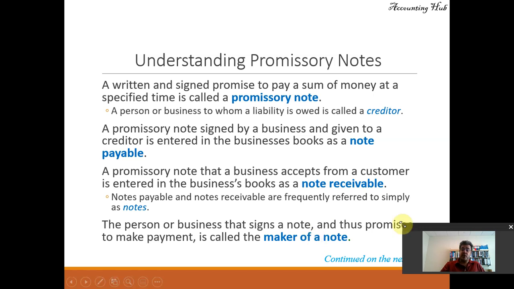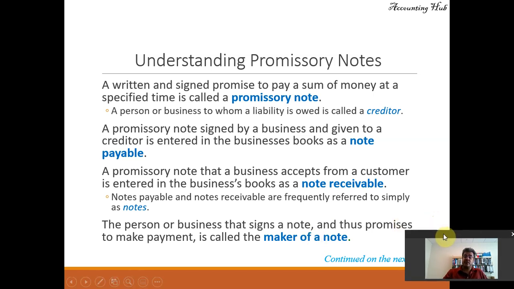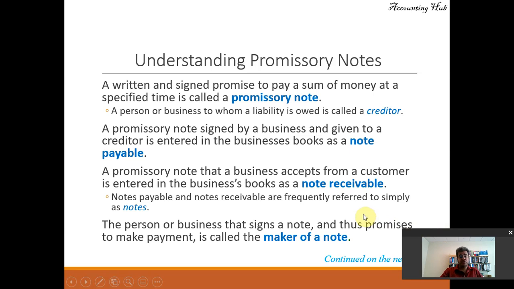The person or business that signs a note, thus promising to make payment, is called the maker of a note. And usually we have interest. So I will pay you this note, $1,000 plus 8% interest or whatever.